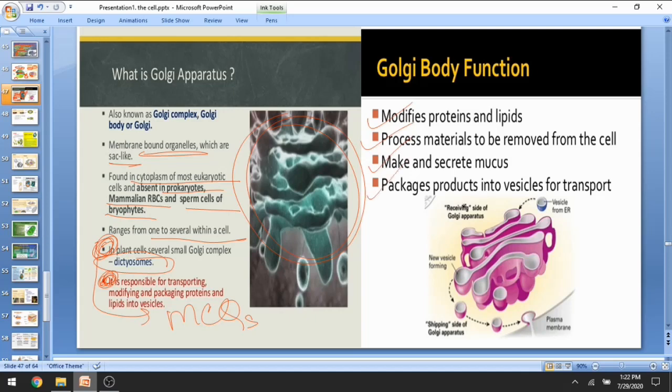So how does this work? In this diagram you will see how it works. The receiving sides of the Golgi complex are these. These vesicles, the bowl-like structures, collect all the proteins produced by the rough endoplasmic reticulum, and now these bowls move inside, creating new vesicles formed by the Golgi complex, shipping from the sides of the Golgi complex.